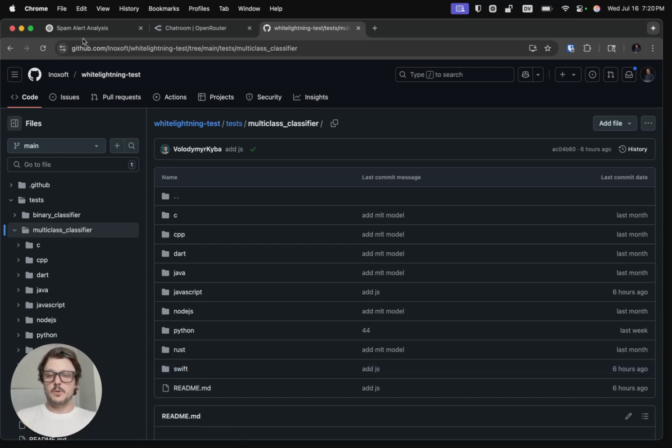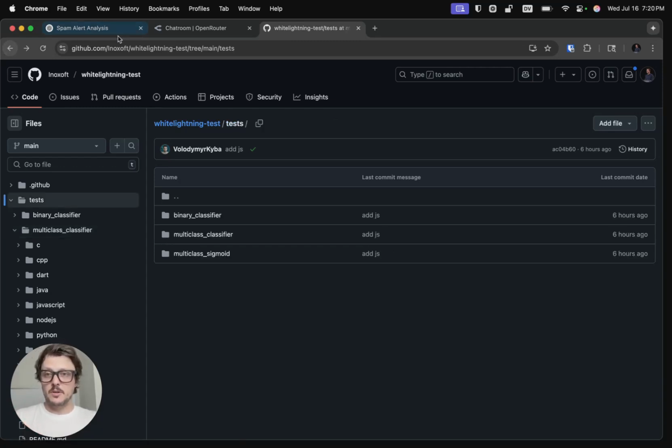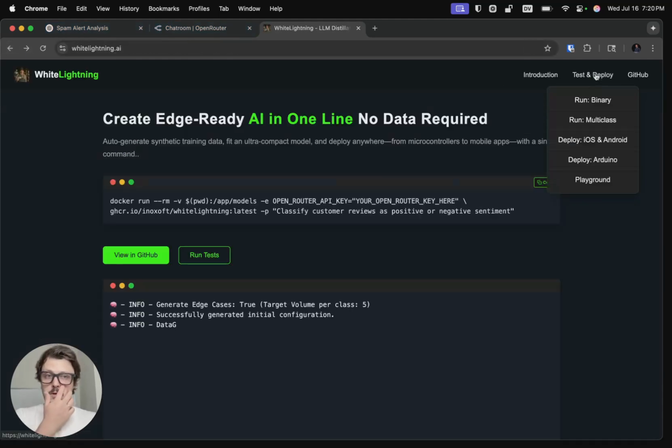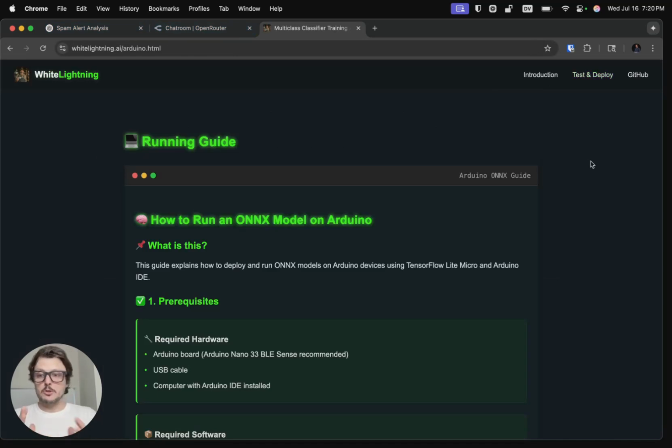The other thing we think is important is that it runs on any processor. So you shouldn't need a huge NVIDIA chip in order to run WhiteLightning. For us, that means Arduino, tiny microcontrollers, Raspberry Pis. We haven't tested every board under the sun, but we're confident that if our models fit in memory, they run in C, C++, they should work. If they don't, please join our Discord, ask questions. We're happy to help.